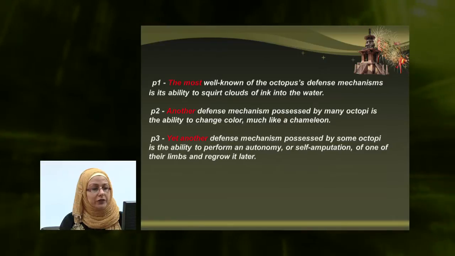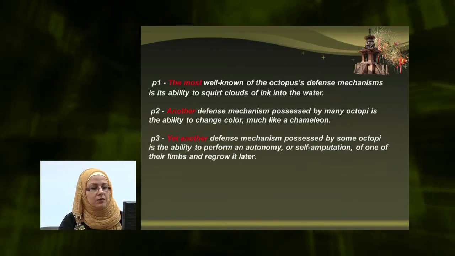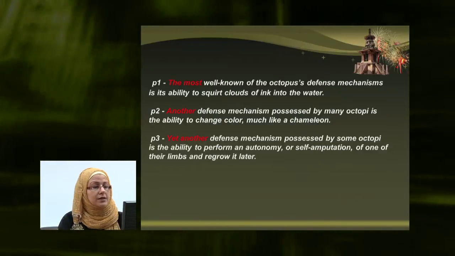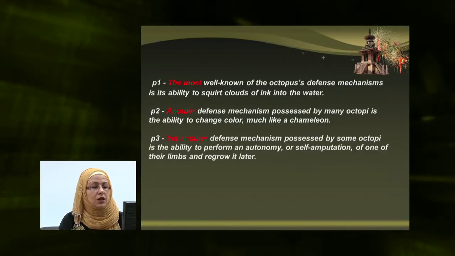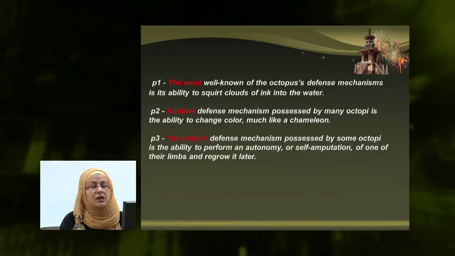The third paragraph: yet another defense mechanism possessed by some octopi is the ability to perform autonomy or self-amputation of one of their limbs and regrow it later. So we can obviously see here that we have 3 different types of defense mechanisms. They are ordered in the text according to their importance, and the signal words help us see that importance.